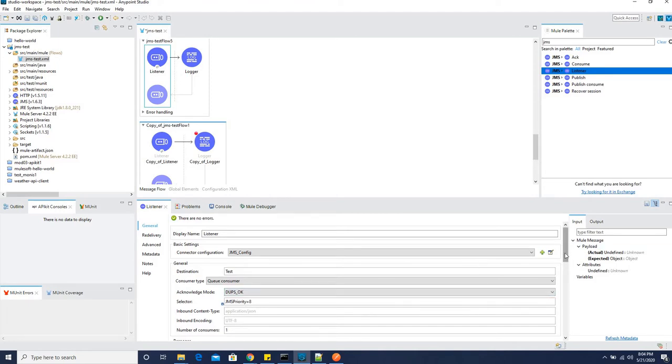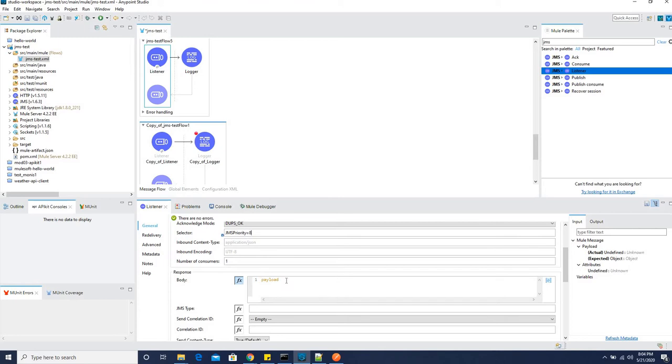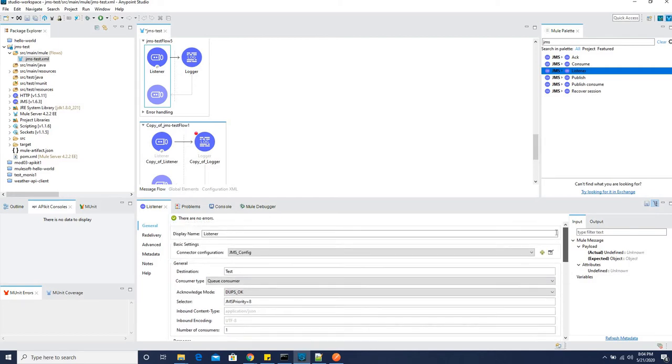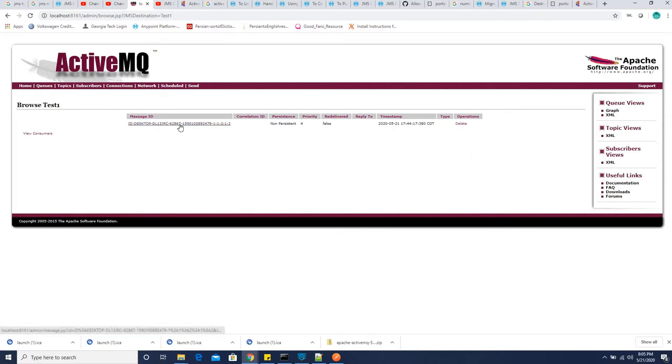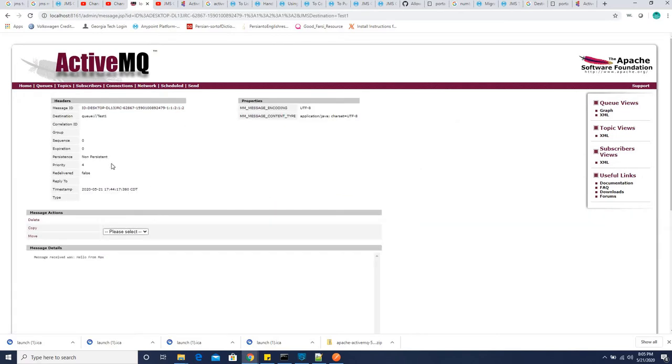And in the payload, I am pasting what was the message received. So this will be the response that will go back, and I'm going back to my queue here. I have various queues, so I'm going to test one because test one has some data in it. So this is the data from test one.